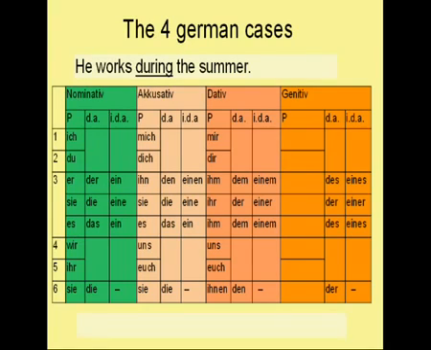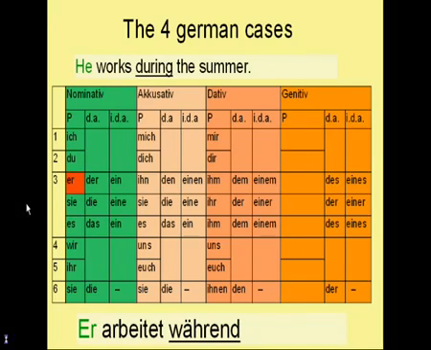He works during the summer. How would you translate this sentence? First of all, which part of the sentence is the subject? He is the subject. And he means er in German, works means arbeiten in German. And the verb arbeiten is a regular verb and is conjugated according to the subject. Therefore the sentence starts with Er arbeitet während.